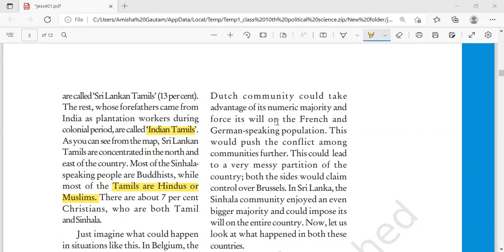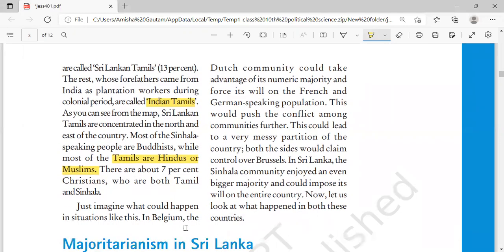While most of the Tamils are Hindus or Muslims, there are about 7% Christians who are both Tamil and Sinhala. So you can say that this is the composition of the Sri Lankans. Just imagine what could happen in situations like this.